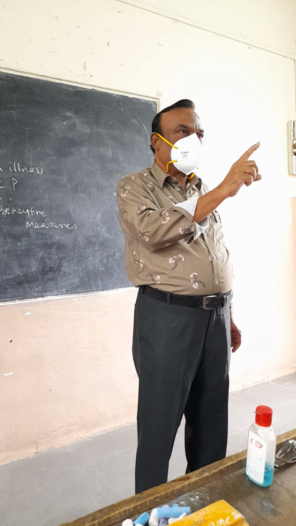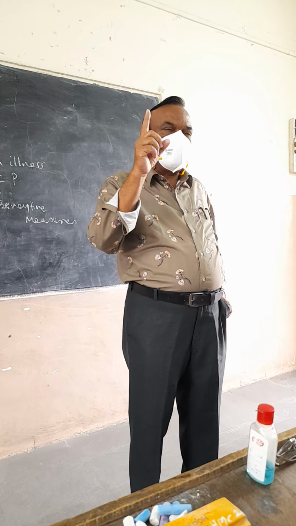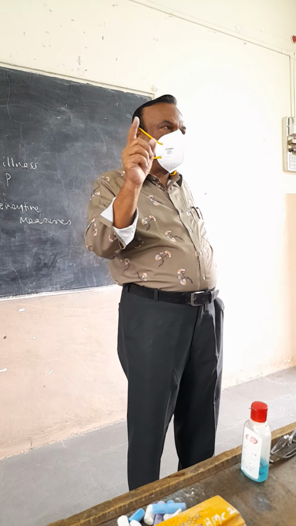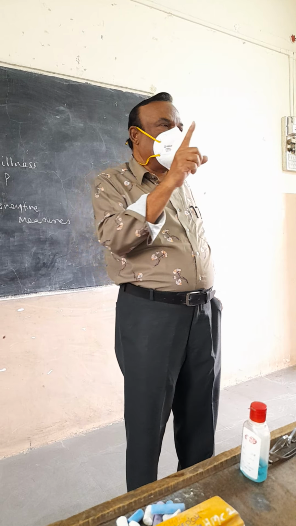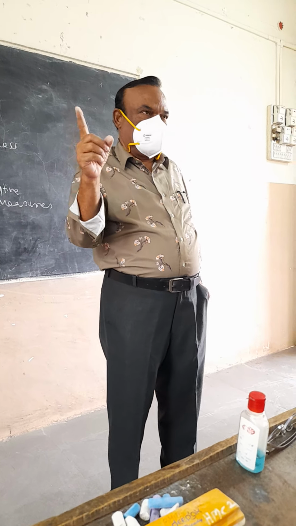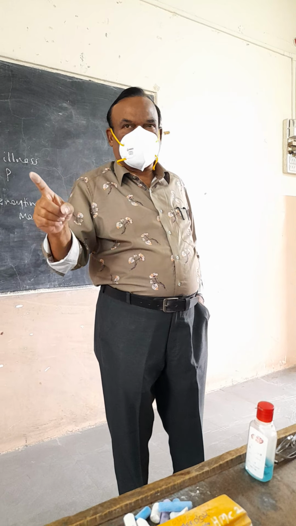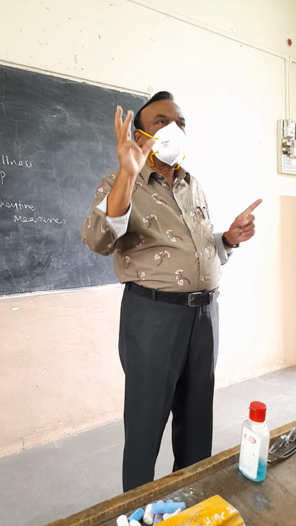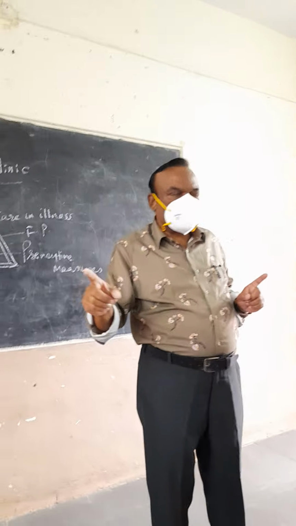Measles, tuberculosis, and polio. And DPT: diphtheria, pertussis, tetanus. So these are the 6: measles, tuberculosis, polio, diphtheria, pertussis, tetanus.